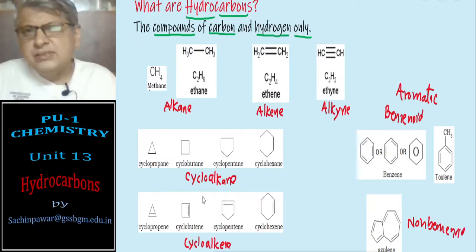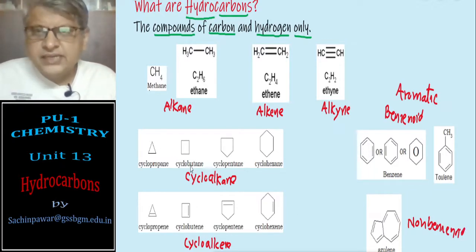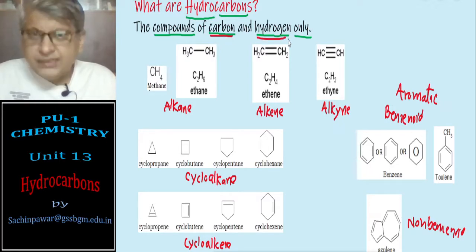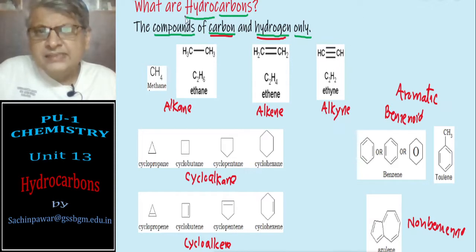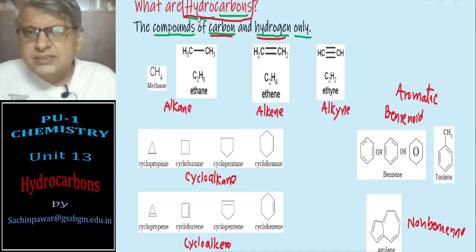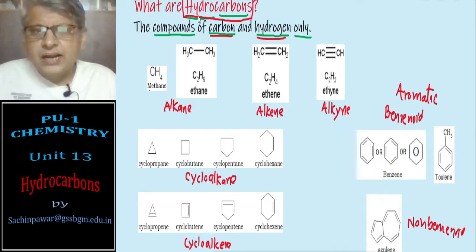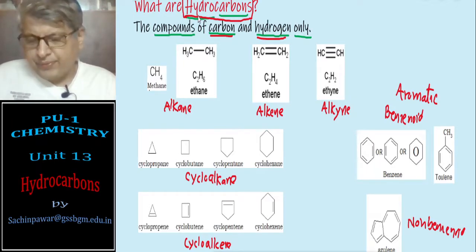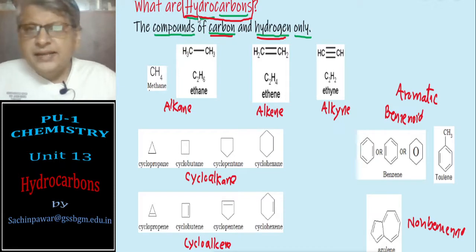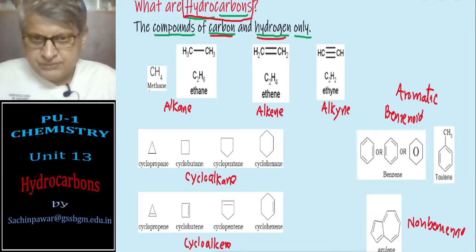All these examples which are cited on your screen, you will see they are made up of only carbon and hydrogen, and that is why they are known as hydrocarbons. So hydrocarbons are the compounds of carbon and hydrogen only. Okay, this is regarding the definition of hydrocarbons.